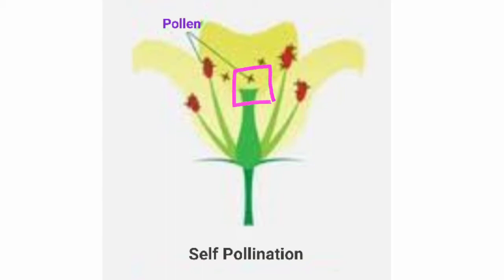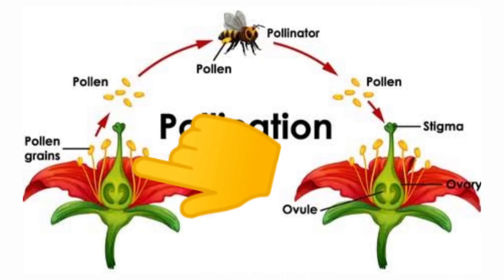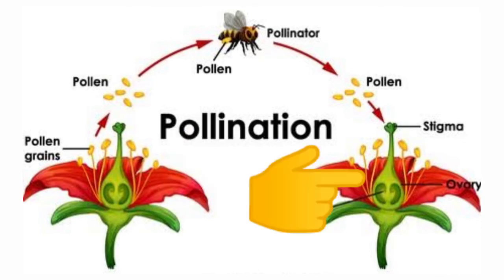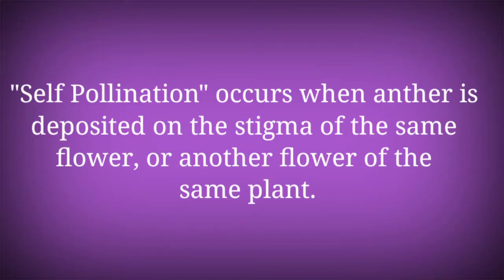So it is self-pollination. And also, if these two flowers are of the same plant, and if the transfer of pollen takes place from this flower to this other flower in the same plant, then again we can say this is self-pollination. Therefore, we can say that self-pollination occurs in one single flower, or it occurs between two different flowers of the same plant.